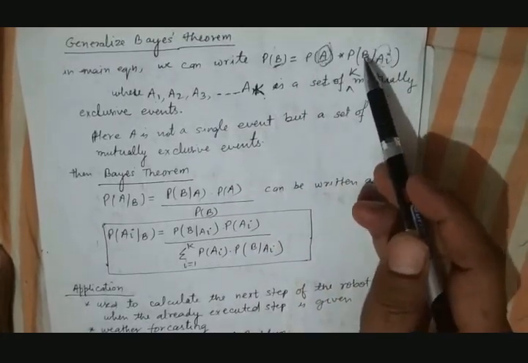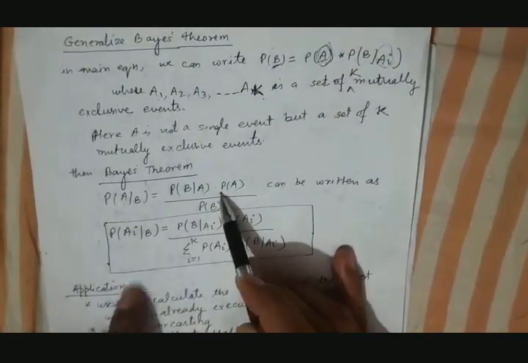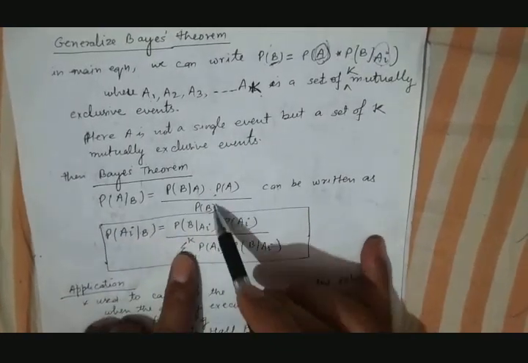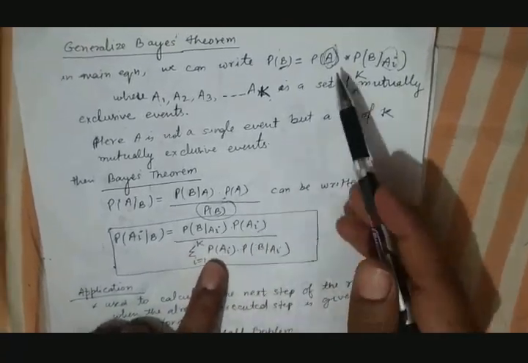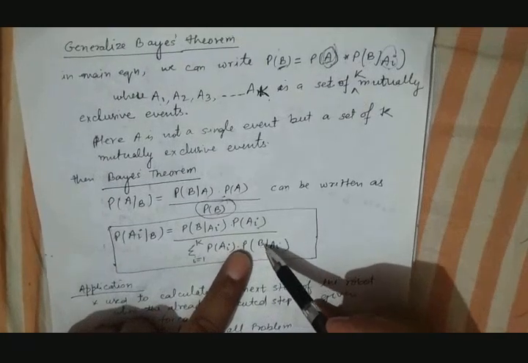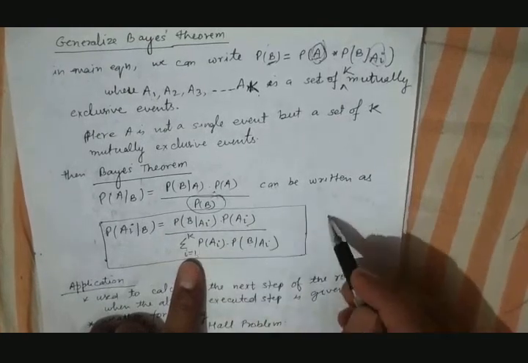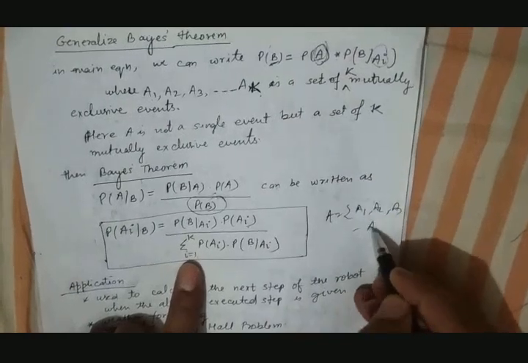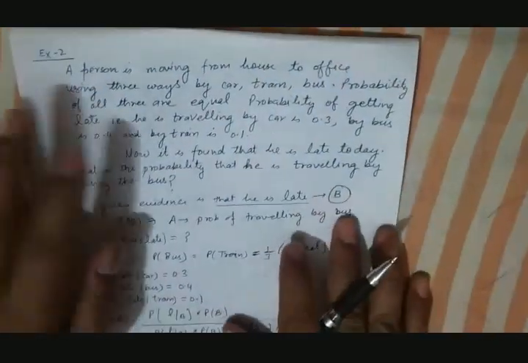So P(A) into P(B given Ai). In the formula we can replace this P(B). So what do we get in the formula? This is our formula. We are replacing A by Ai. P(A given B) is equal to P(B given Ai) into P(Ai), and this P(B) can be replaced by the summation of these terms: the summation of P(Ai) into P(B given Ai), where i varies from 1 to k. Why 1 to k? Because A is a set of k mutually exclusive events, A1, A2, A3, up to AK. Just see here how we can use this generalized Bayes theorem formula in our example.